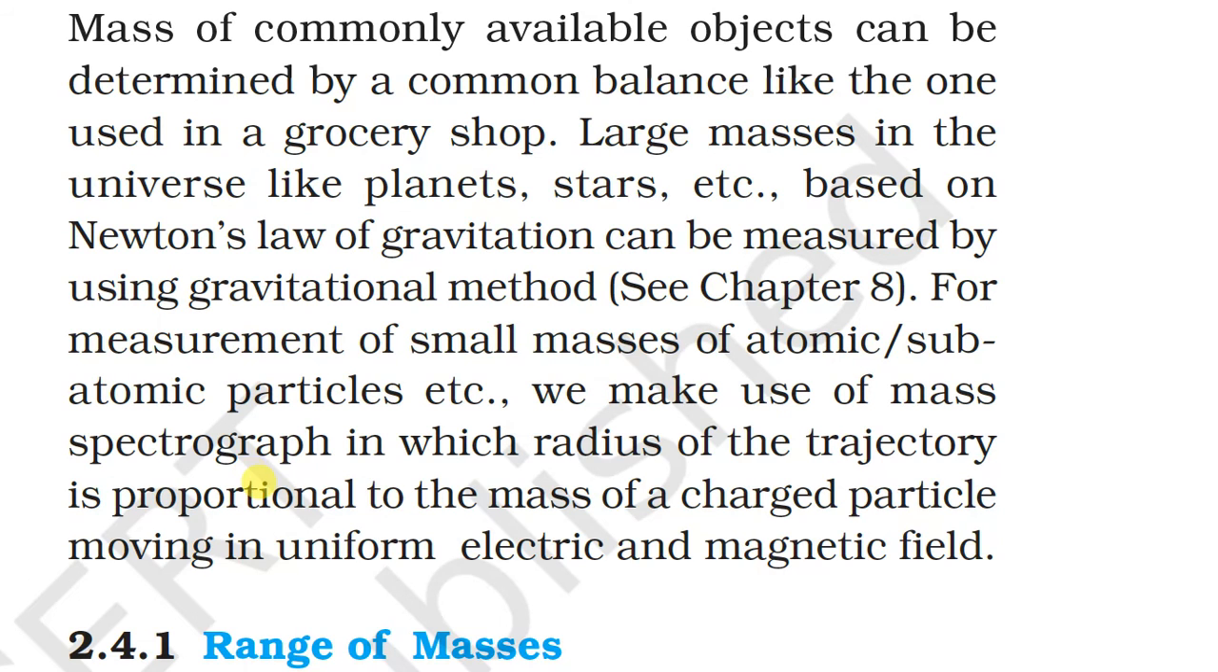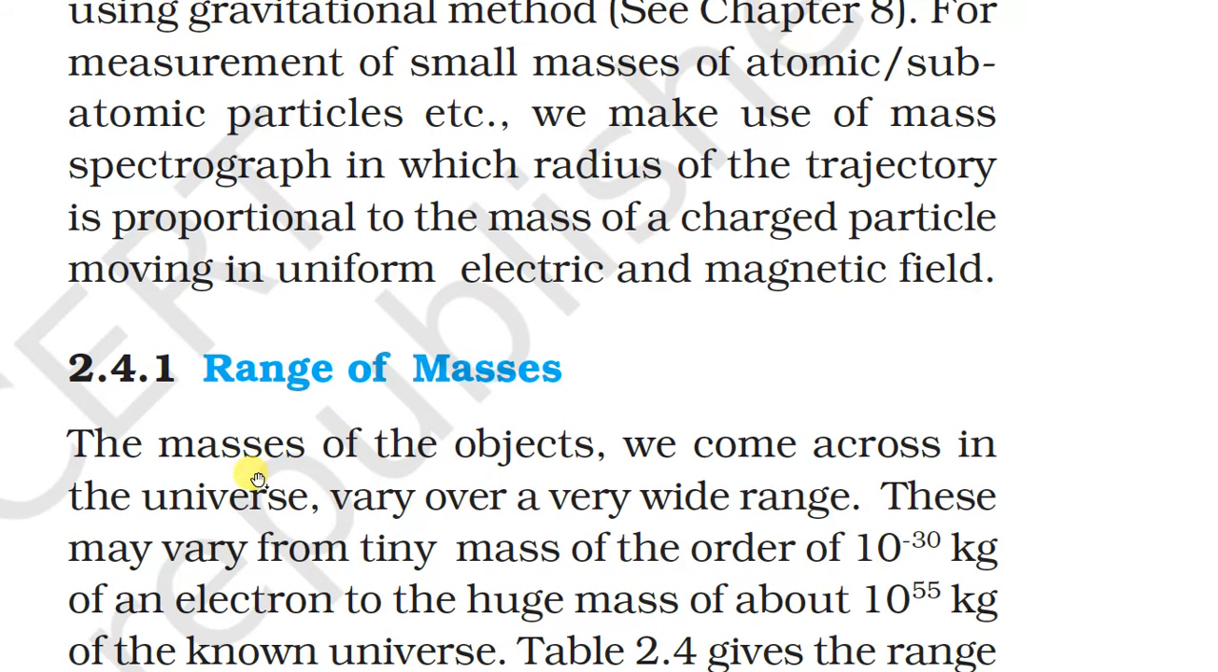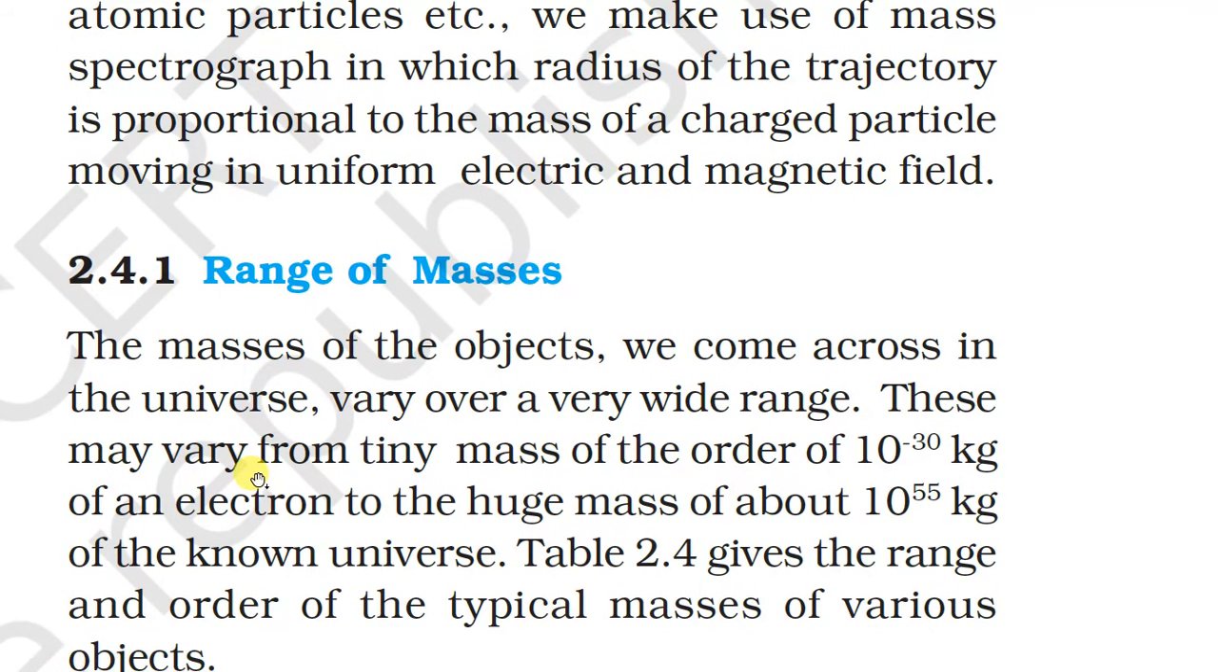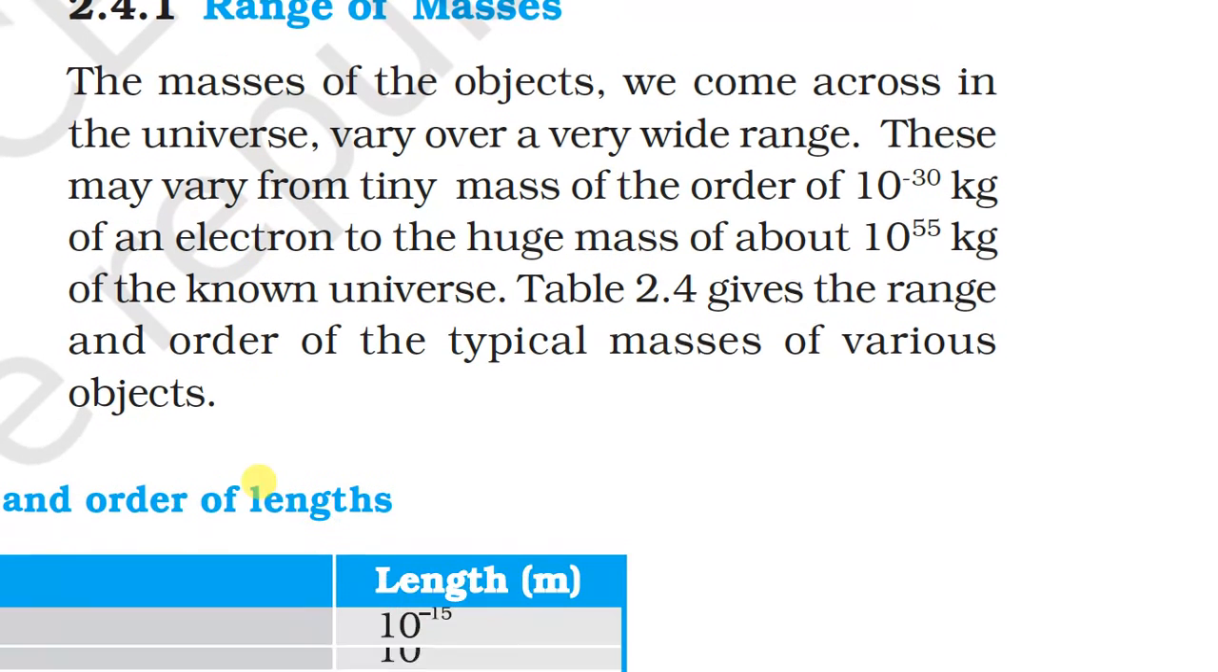After that we discuss another topic, range of masses. The masses of objects we come across in the universe vary over a very wide range. This may vary from the tiny mass of the order of 10 raised to minus 30 kg of an electron to the huge mass of about 10 raised to 55 kg of the known universe. This gives the range of order of typical masses of various objects.